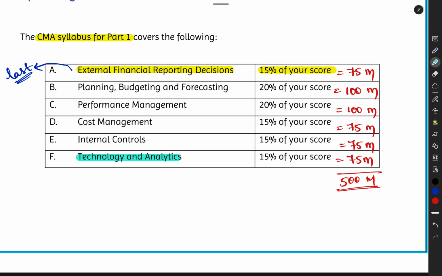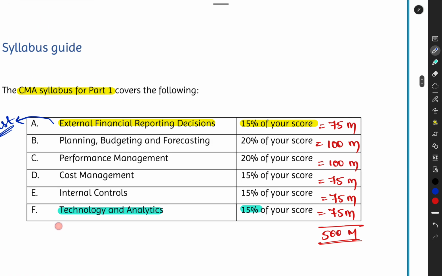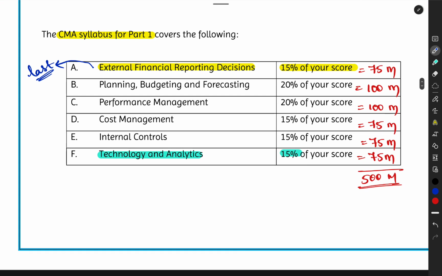Why, sir? Because that is a newly introduced area. The syllabus coverage is very less. You can finish this in 3 to 4 hours, hardly. In 3 to 4 hours, you can complete this entire technology and analytics revision easily. So that would give you 15 percent, that is 75 marks in your pocket in less than 1 day.